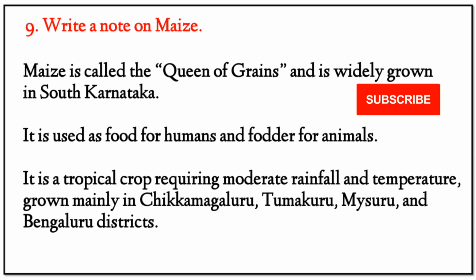Next, ninth question. Write a note on maize. Maize is called the queen of grains and is widely grown in South Karnataka. It is used as a food for humans and fodder for animals. It is a tropical crop requiring moderate rainfall and temperature, grown mainly in Chikmagaluru, Tumkur, Mysuru, and Bengaluru rural districts.